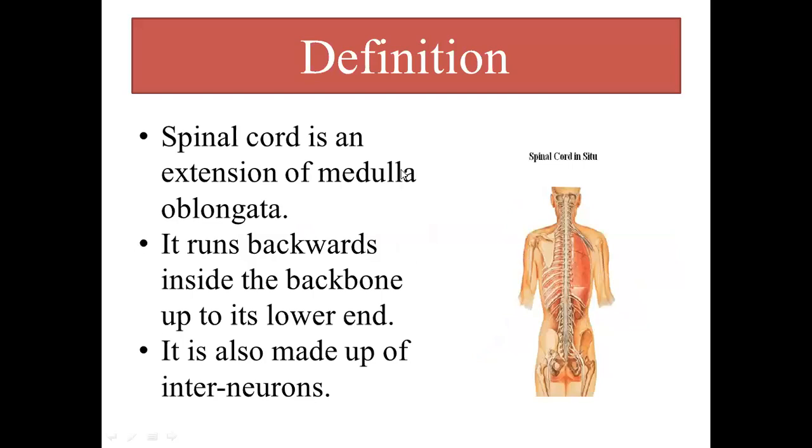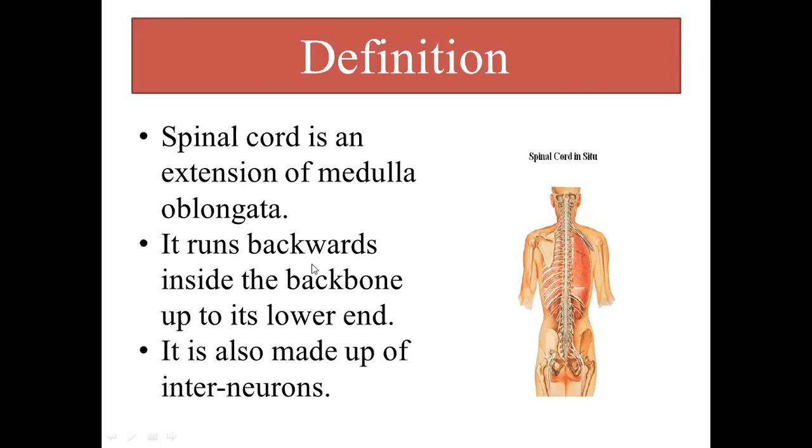Okay, what actually is spinal cord? Spinal cord is an extension of medulla oblongata. Why do we call spinal cord an extension of medulla oblongata? Let me give you the reason. This is the brain, consider, and this is the last portion of the brain, the tubular structure, that is medulla oblongata. Once the medulla oblongata ends, just next to the medulla oblongata, a tubular structure starts, that is known as spinal cord. That's why we call spinal cord an extension of medulla oblongata.